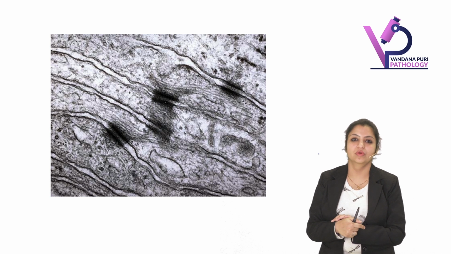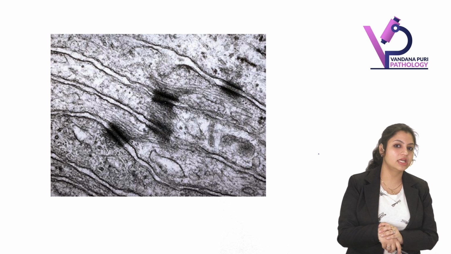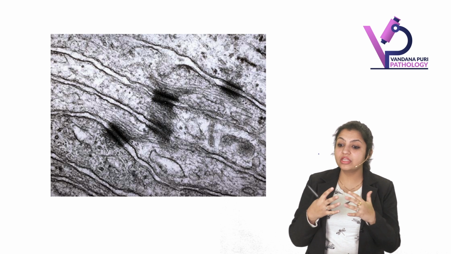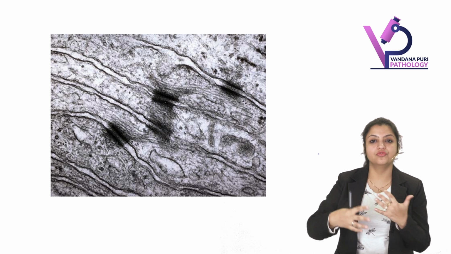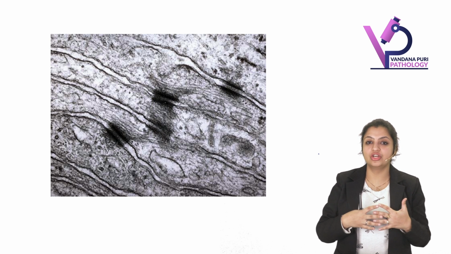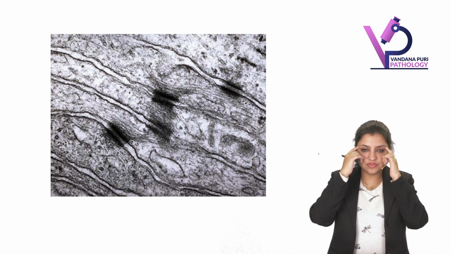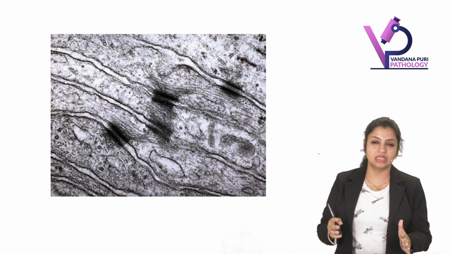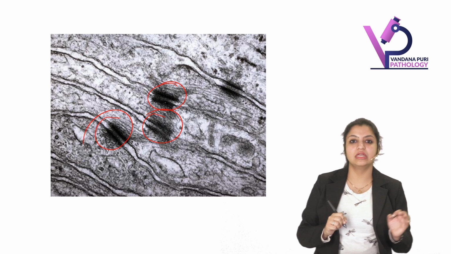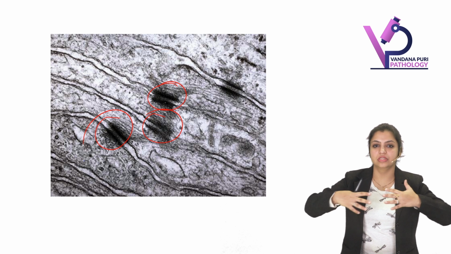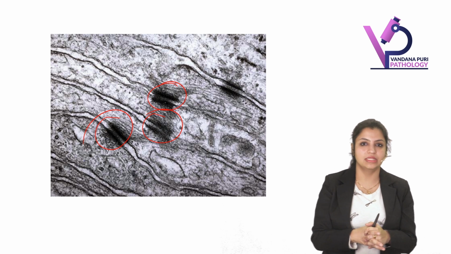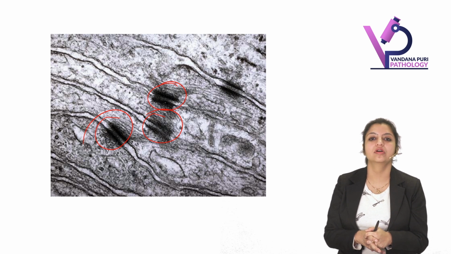What is this? Do you remember what I told you? Why did the meningioma cells have a tendency to form whorls? Because they are joined to each other by desmosomes. So they have intercellular junctions, desmosomes, which can be seen. If somebody gives you an electron microscopy of the brain and asks you to identify this, all these are desmosomes, showing intercellular adhesion. That's the typical electron microscopy of meningioma.